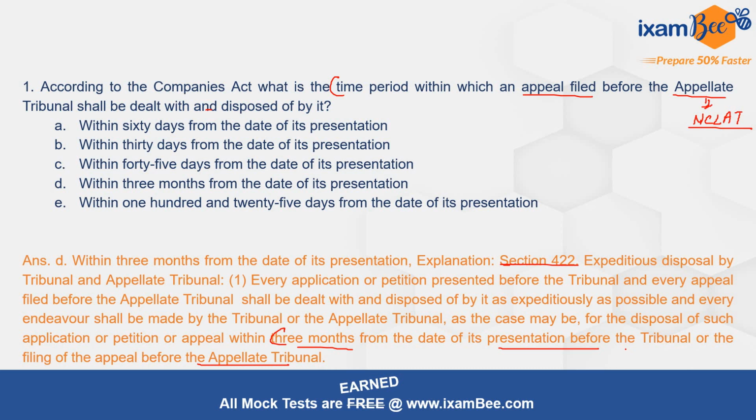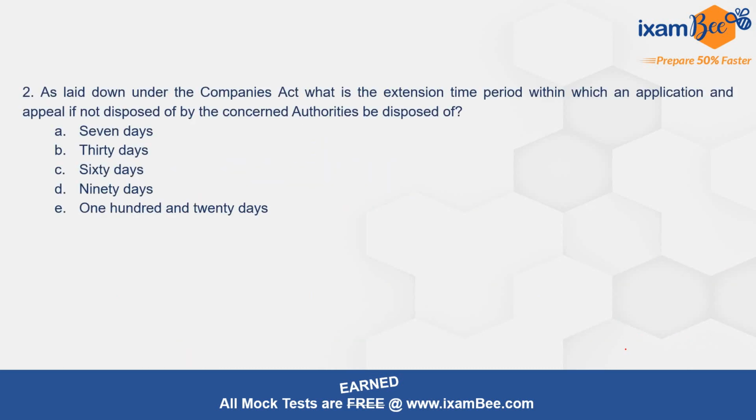So with this we move on to our question number 2, which says, as laid down under the Companies Act, what is the extension time period within which an application and an appeal, if not disposed of by the concerned authority, be disposed of? So हमने अभी previous question में क्या देखा कि the matters they have to be disposed of by these authorities in an expeditious manner और कितने duration में, that is of 3 months from the date of presentation and all.